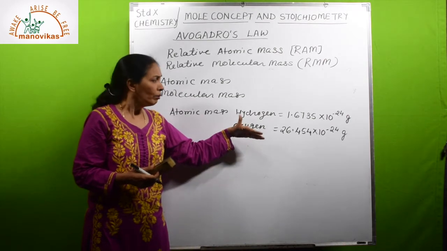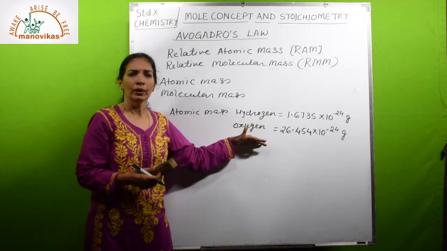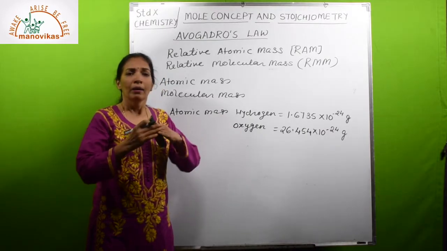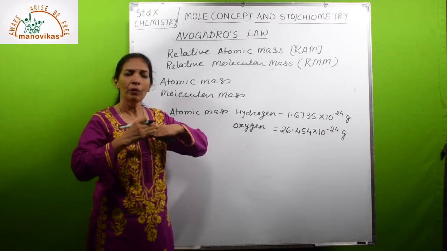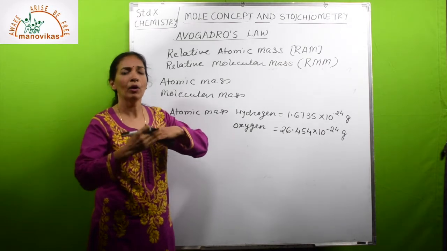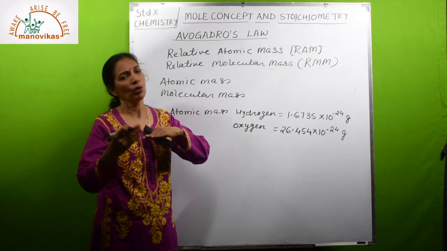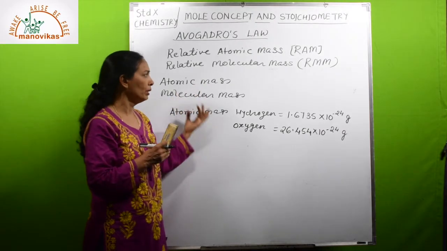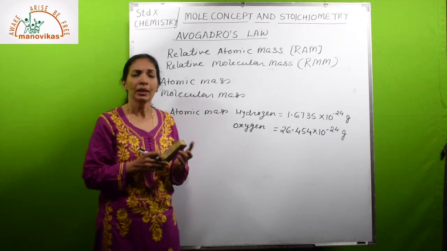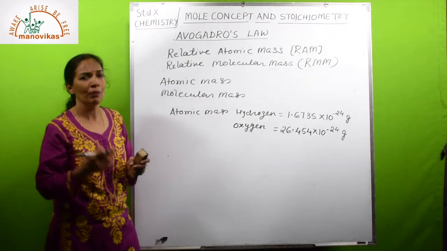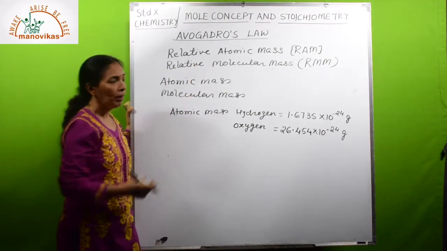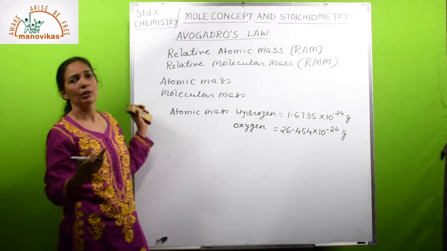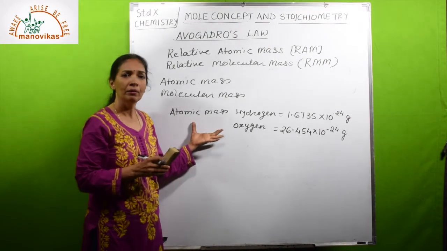Mass of an atom or molecule was compared with mass of a lightest atom. So instead of calling it atomic mass or molecular mass, it can be called relative atomic mass or relative molecular mass, depending upon mass of which particle we are finding.